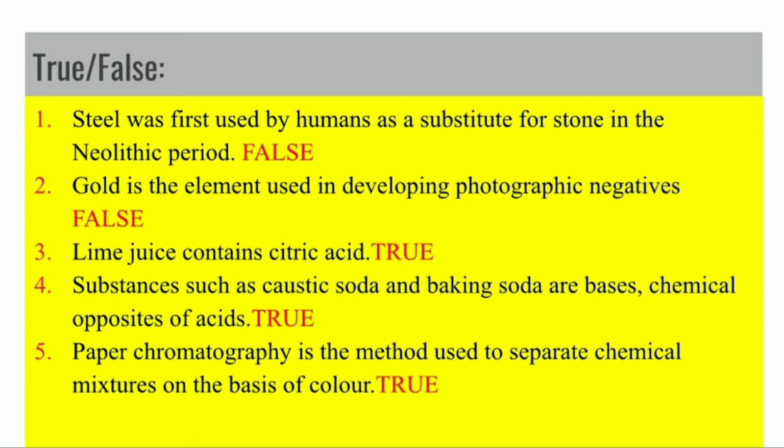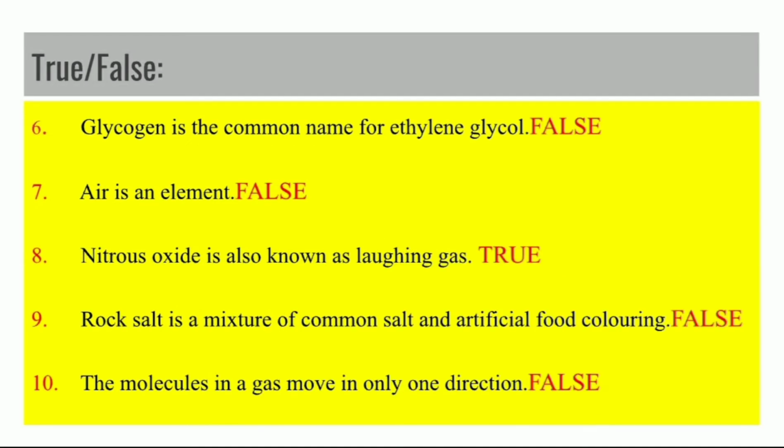Then, paper chromatography is the method used to separate chemical mixtures on the basis of color. Yes, chromatography itself means the separation on the basis of color. Color distribution is known as chromatography, the study of that. Okay. So yes, this is used in the separation of mixtures on the basis of colors. Next, we will move on to the next ones. So just go through the true and false, and we have some more of them.